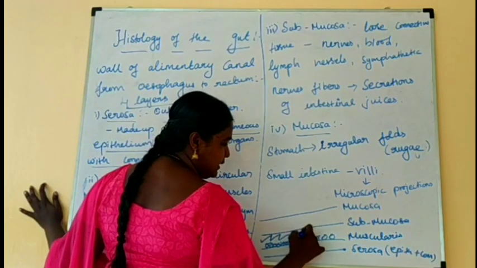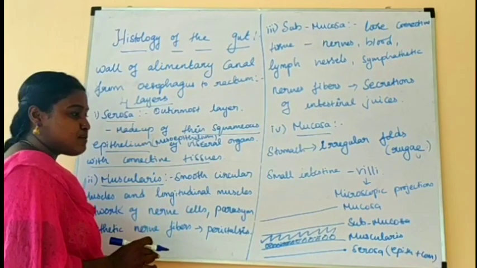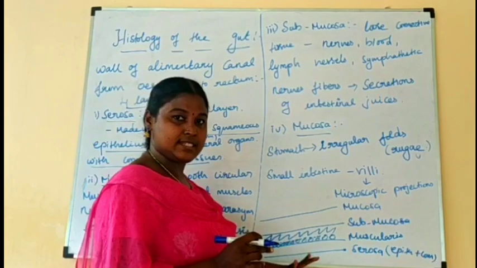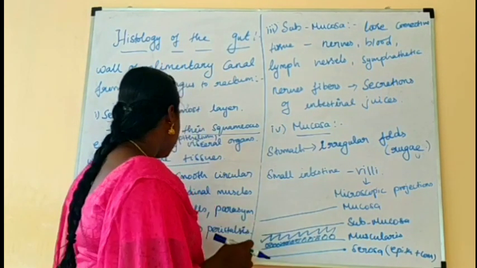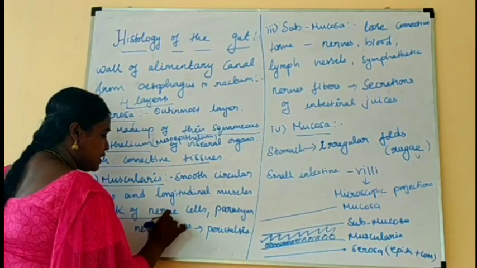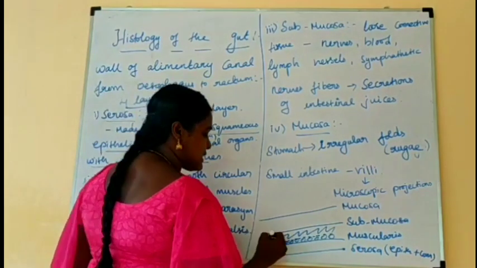Two types of muscles are present in the muscularis layer, and inside it there is a network of nerve cells.